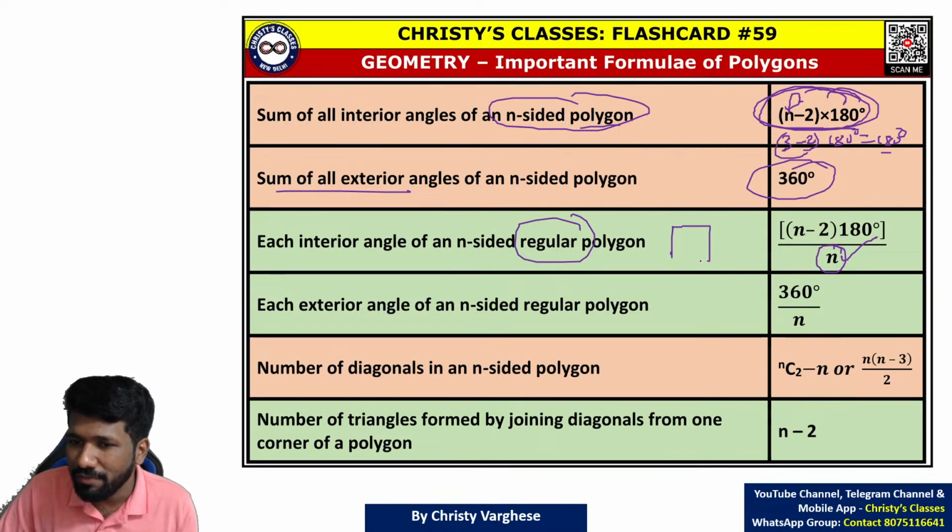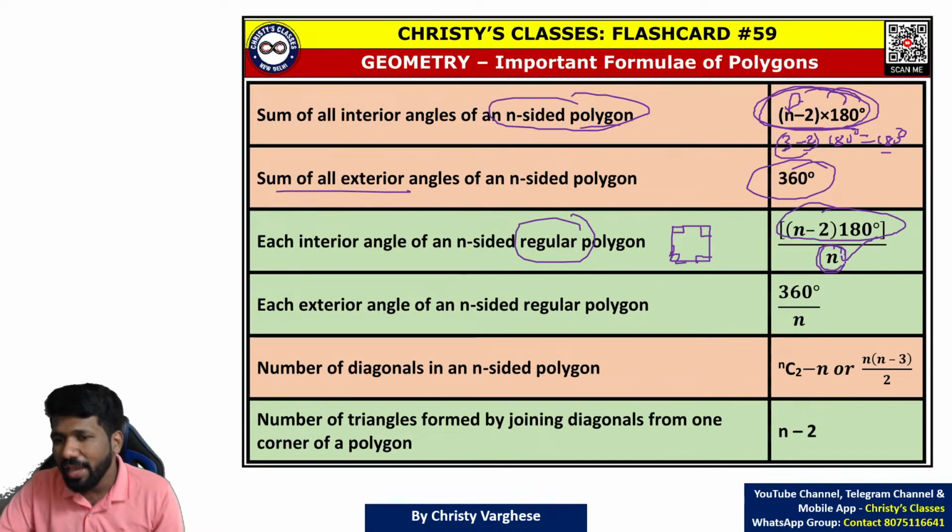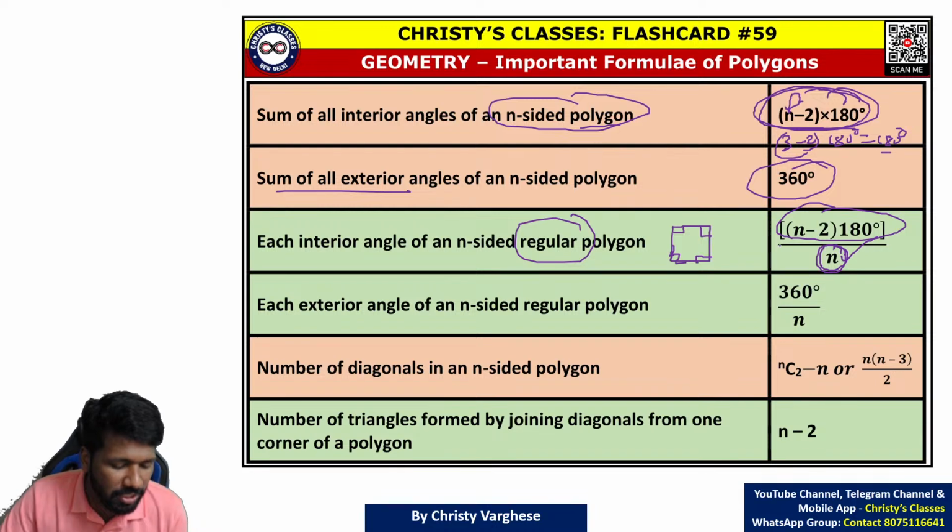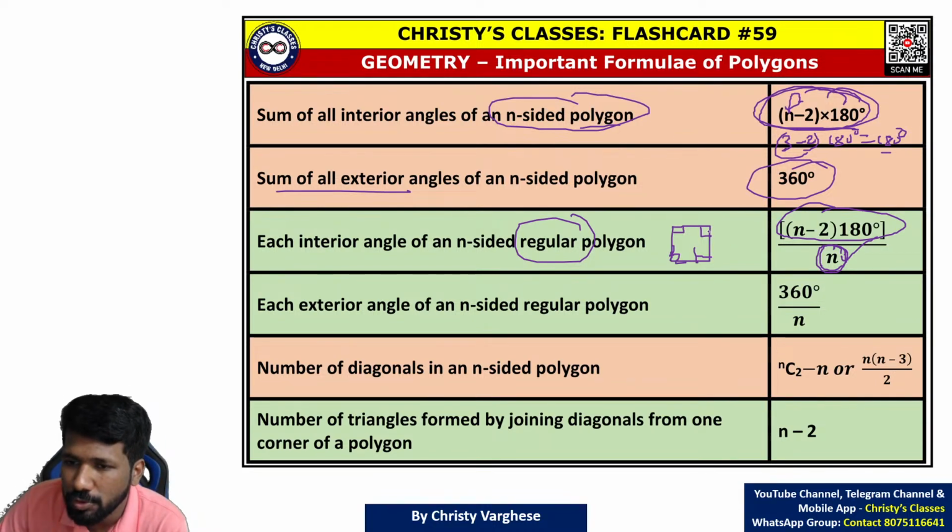How can you derive it? 360 is the sum of interior angles of a square. 360 by 4 you will do. Because (n minus 2) into 180 is 360, divided by n. n is the number of sides, which is equal to the number of angles also. For a square, 4 angles are there. So divided by 4.